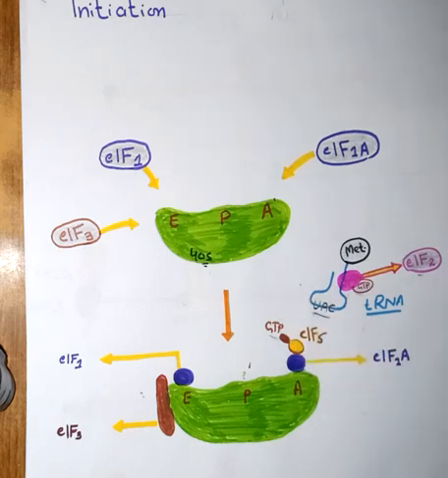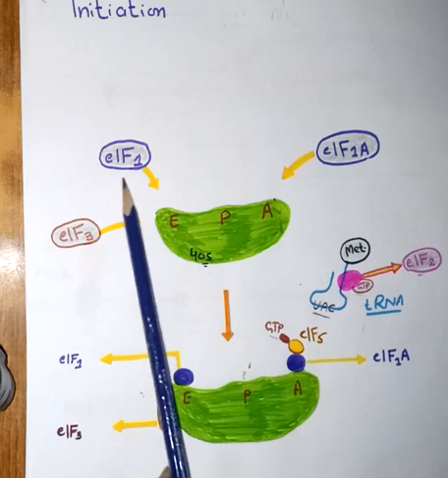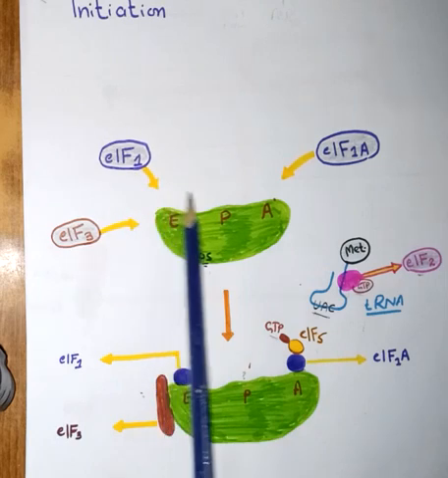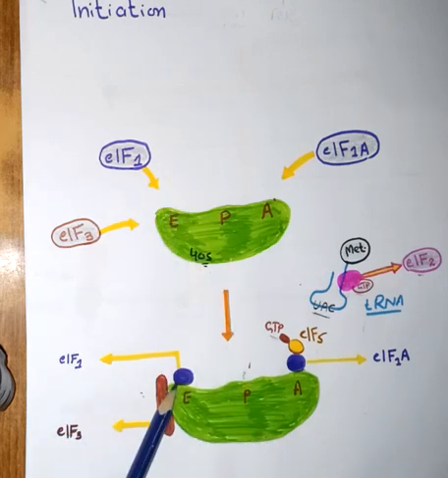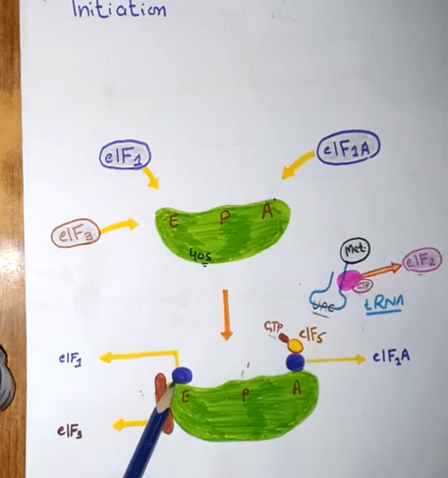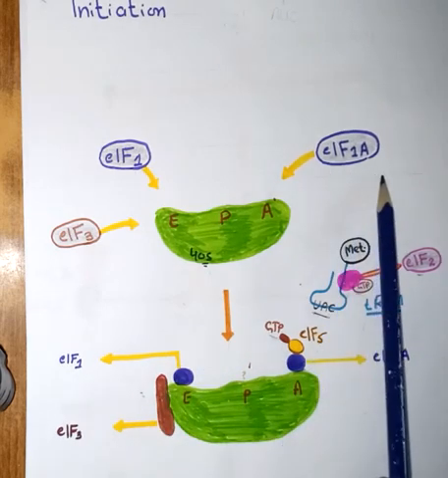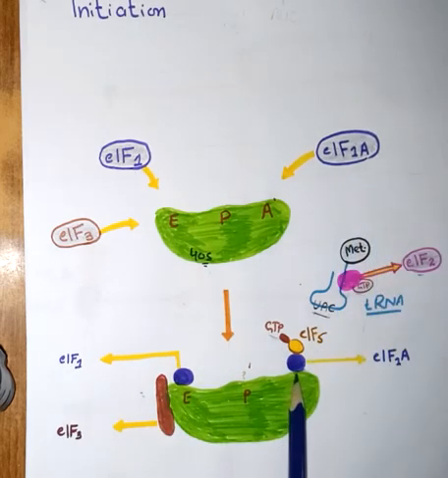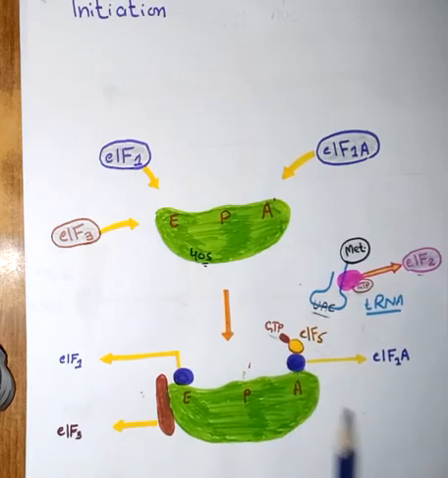For this purpose, protein factors are going to play a very important role. The protein factor EIF1 will block the E site. It will come and attach on the E site. The protein factor EIF1A will come and attach on the A site. Now both sites have been blocked. Now this P site is ready to accept the transfer RNA.